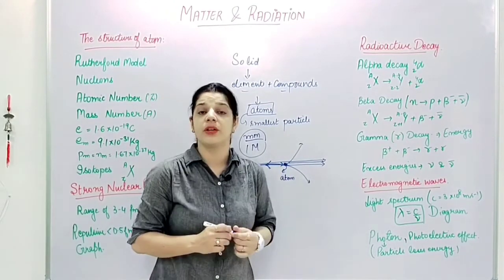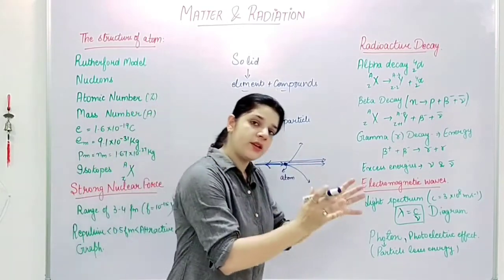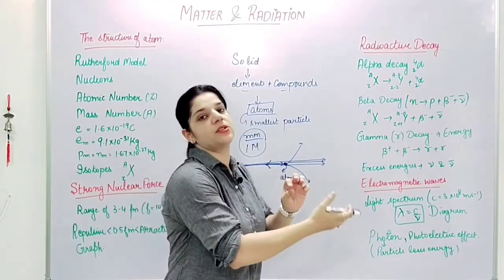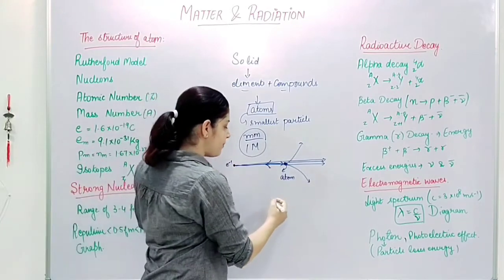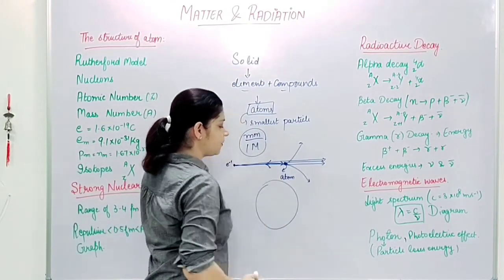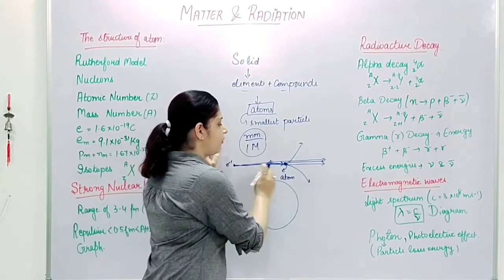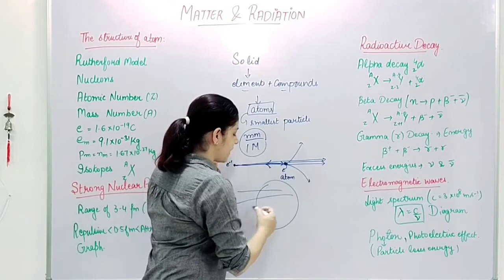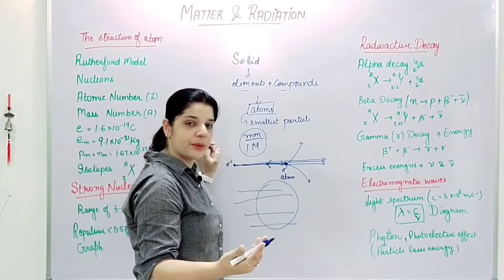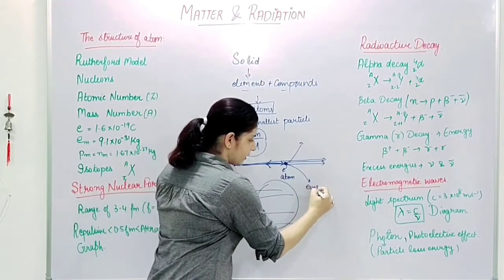That means they went and collided with something and just struck back. So this showed that atom, suppose if this is the atom, since many of the beams were passing undeviated, that means much space of the atom was empty, right?